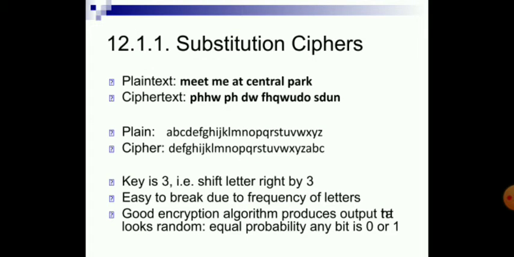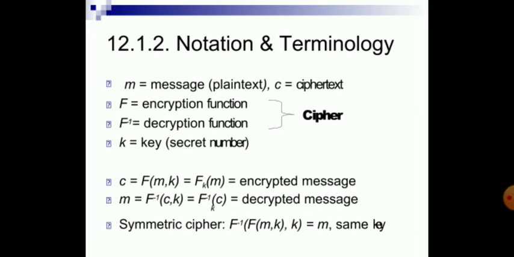What is a substitution cipher? Here plain text is given and some key value is given. With respect to the key value, how many letters to be shifted forward or backwards is known, and the ciphertext is written in that format and the key is shared. But that is very easy to break due to the frequency of letters. A good encryption algorithm produces output that looks random, with equal probability that any bit is 0 or 1.